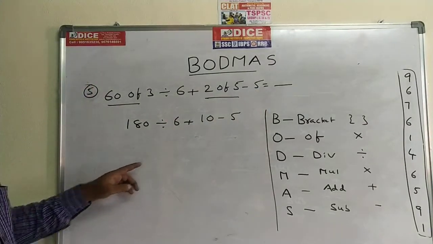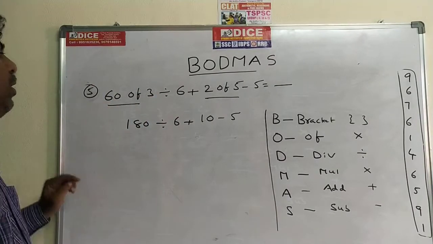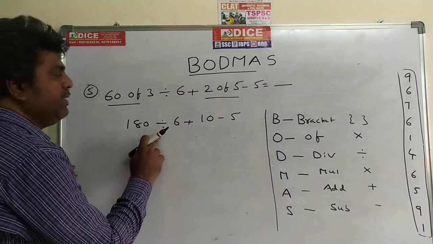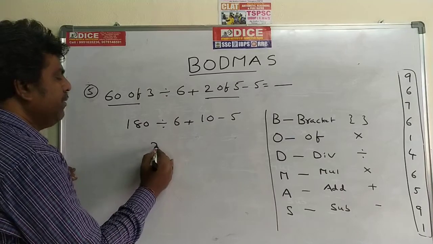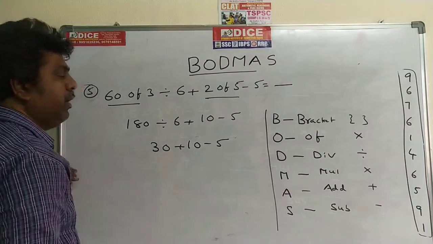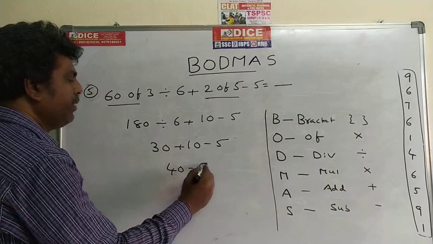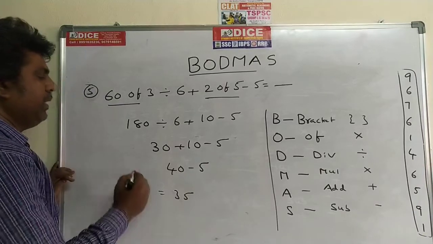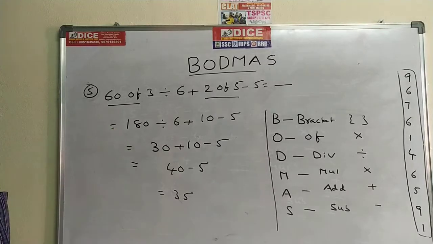So I am operating the "of" on both sides, both at a time. Second step: the operators are division, plus, minus. The priority is division. 180 divided by 6, the value is 30, plus 10 minus 5. Now the next step is 30 plus 10, 40, minus 5. The required answer is 35. Take 1 minute to write this one. You can go for the next problem.